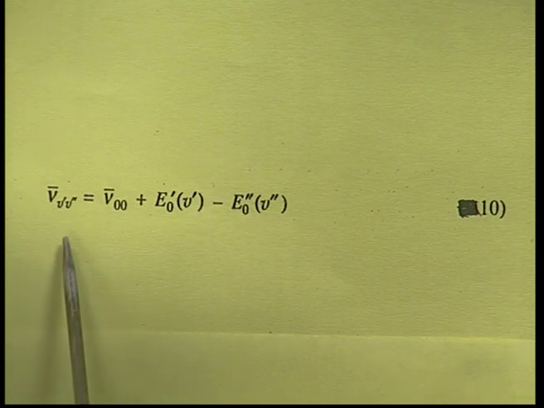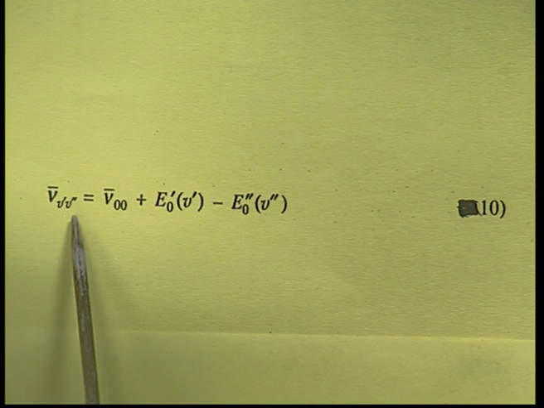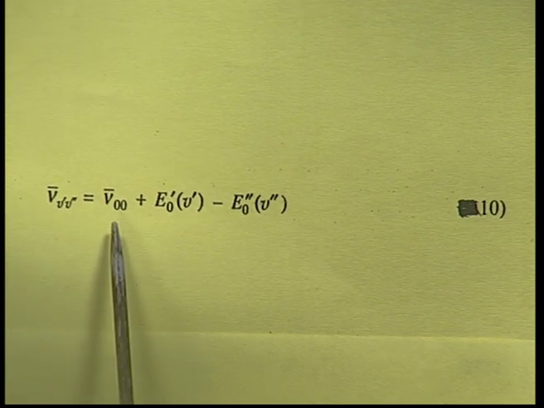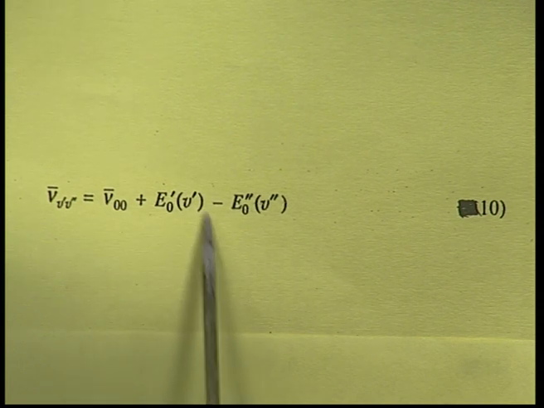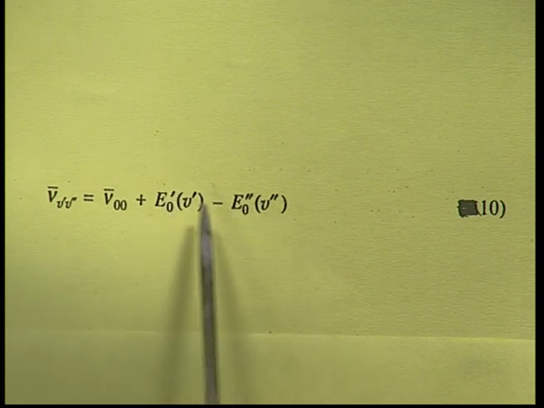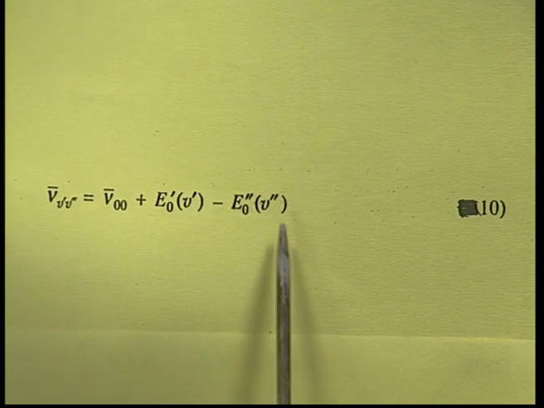Now, we will have a wave number associated with v dash and v double dash. So, nu bar is equal to the 0 0 component of it plus the remaining components, all of which can be grouped into E 0 dash v dash minus E 0 double dash v double dash.